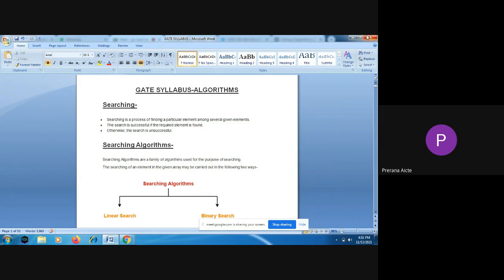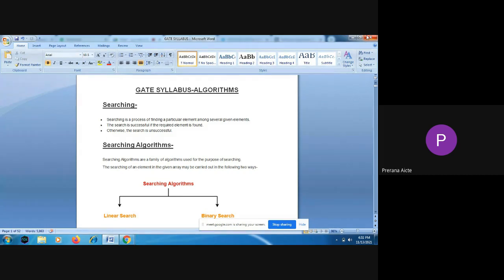And we have to analyze the algorithm. Once we write the algorithm for a particular problem, we have to analyze it. What does analysis of an algorithm mean? What resources does an algorithm require: how much memory it is going to take, how much time it is going to take, what other resources it is going to require. We are going to analyze those resources. We call that analysis of an algorithm.